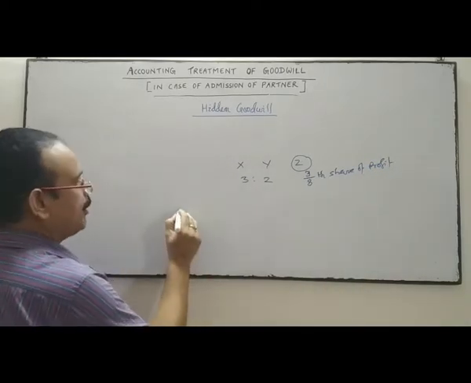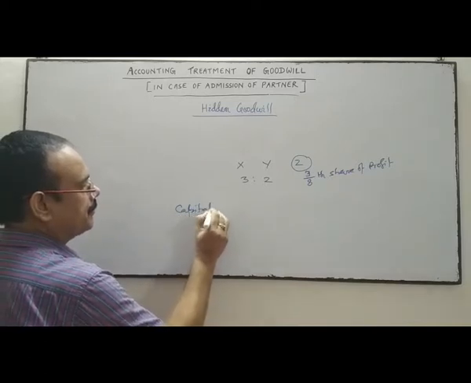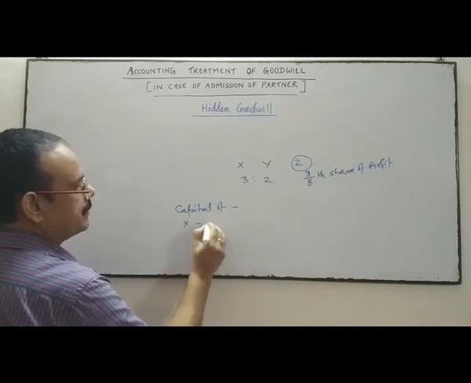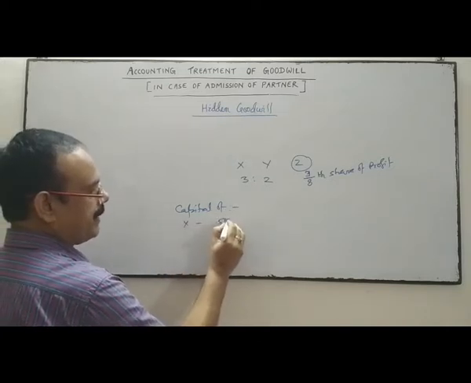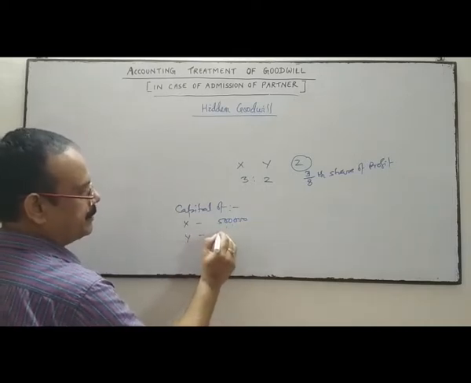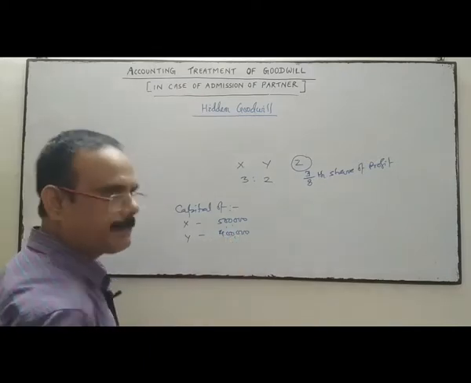The capital of X, suppose it is 5 lakhs, and Y it is 4 lakhs, given in the balance sheet.